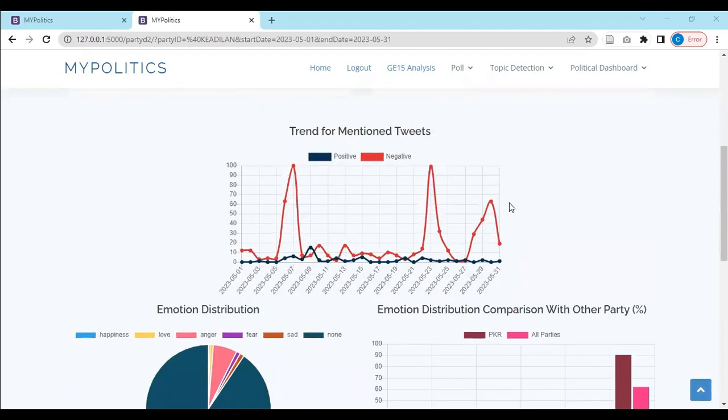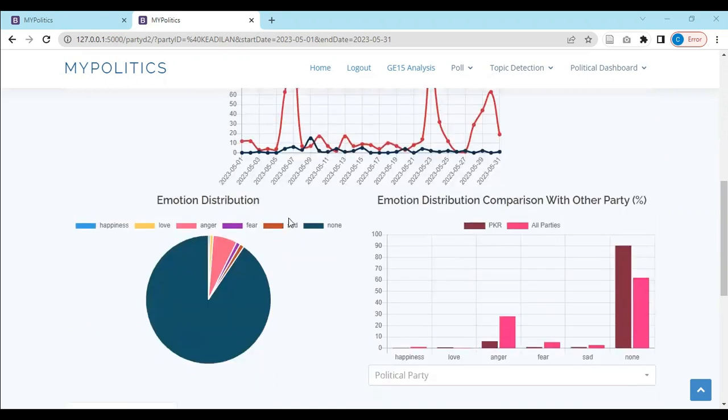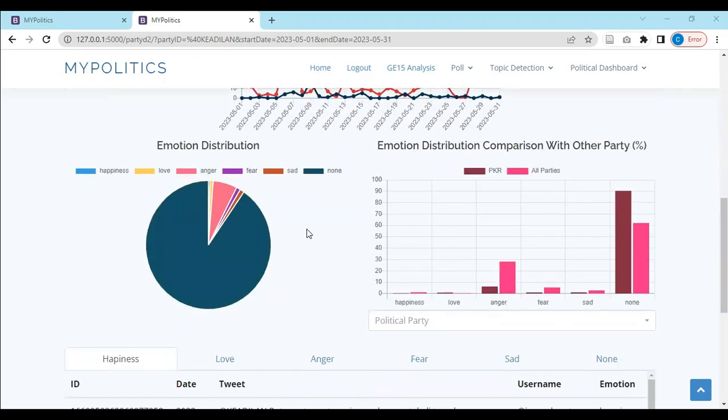So we can see the trend of mentioned tweets based on their sentiment. For example, you can see the number of negative tweets really overpowers the number of positive tweets. You can also see the emotion distribution for the tweets mentioning the party. Most of it is none, but anger also takes up a large portion.